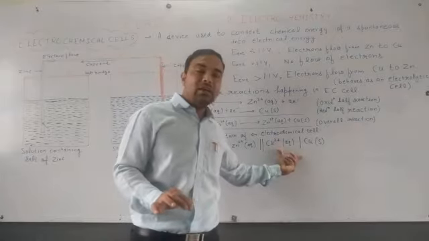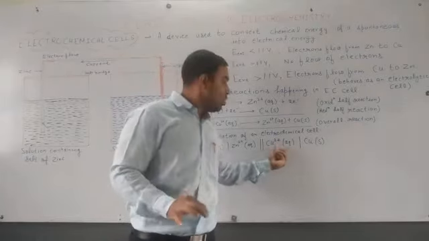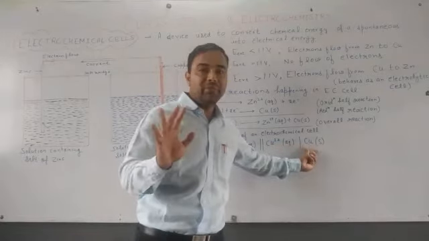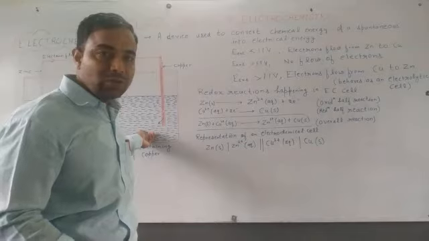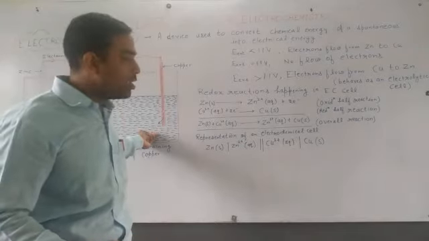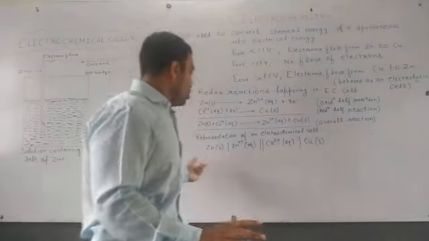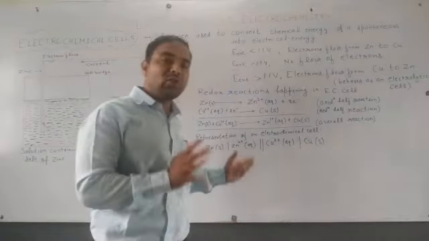So in the reduction half cell, what is going on? Cu2+ ions from this aqueous solution are gaining electrons and are converted into copper solid. So this is about the representation of an electrochemical cell.